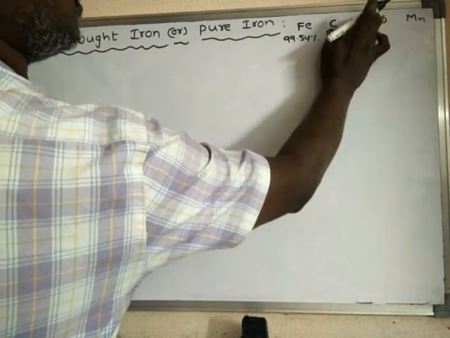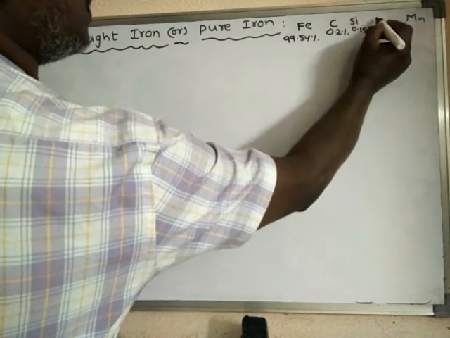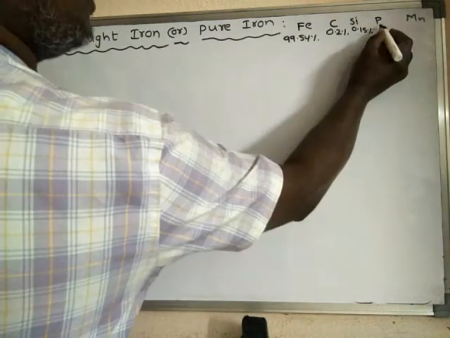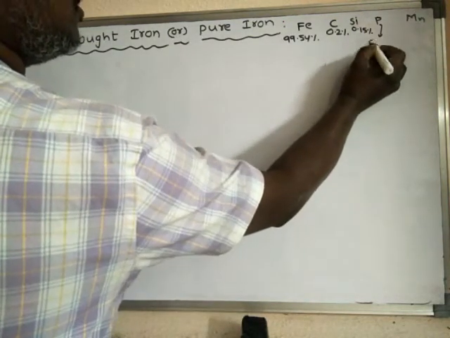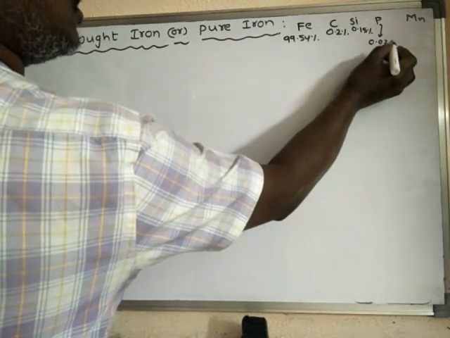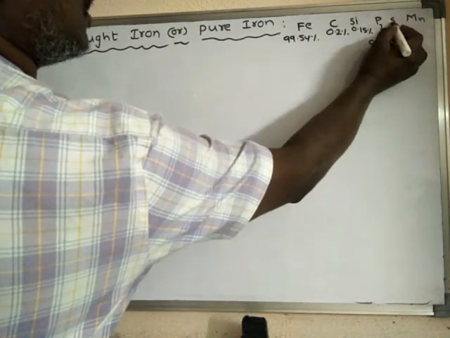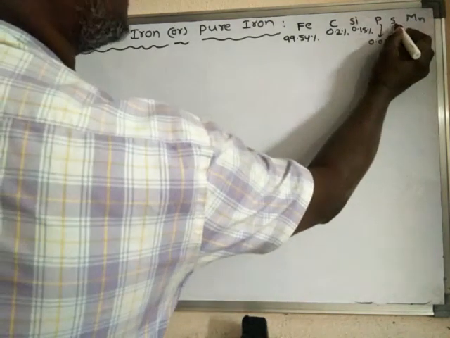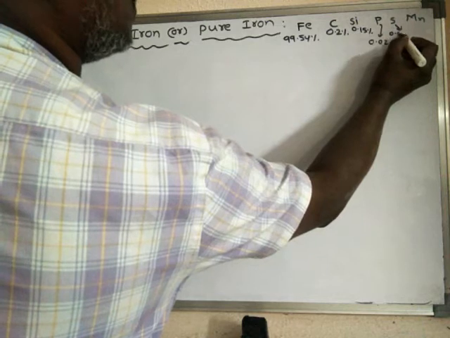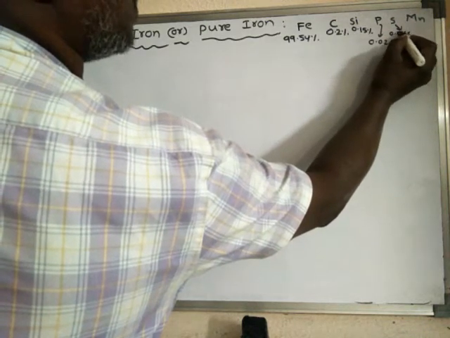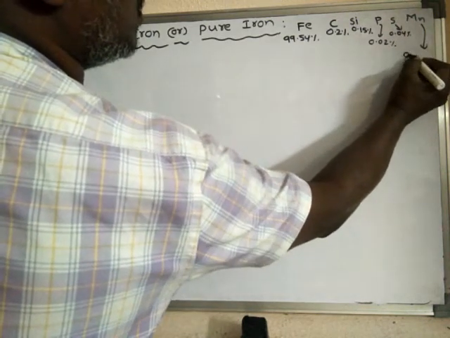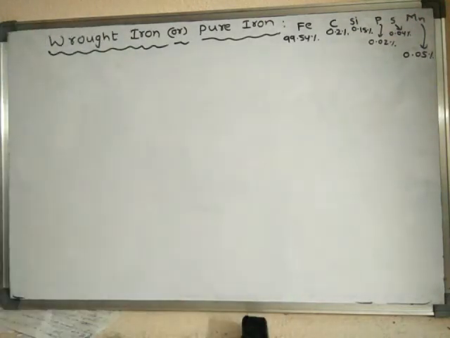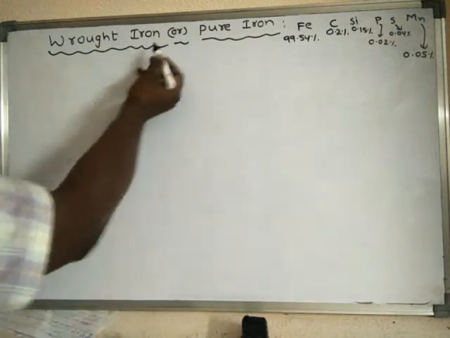If you see phosphorus, the percentage of phosphorus is 0.02%, sulfur is 0.04 percentage, and manganese is 0.05 percentage. So that is the composition of this wrought iron.